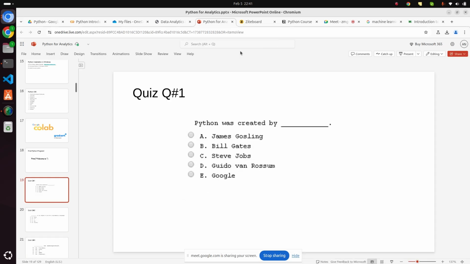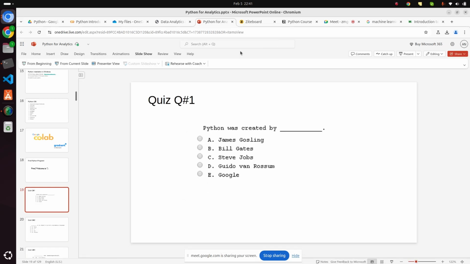Answer this question. Guido van Rossum. Good. So who? Bill Gates, you know. Steve Jobs, you know. Who is this, James Gosling? Java inventor, right? Correct. He developed Java. Bill Gates founded Microsoft. Steve Jobs, Apple. Guido van Rossum is your Python inventor, right?